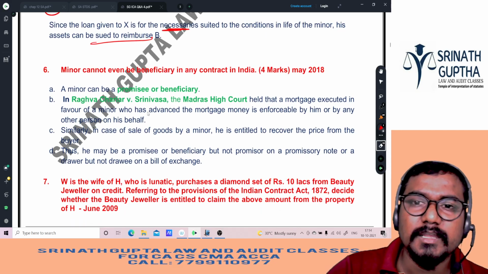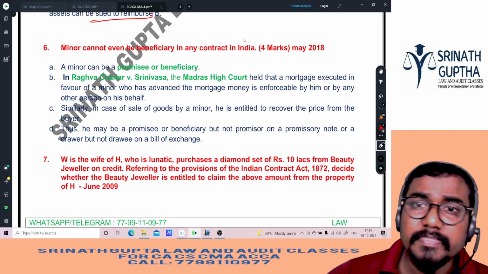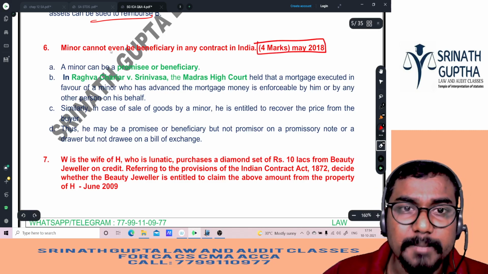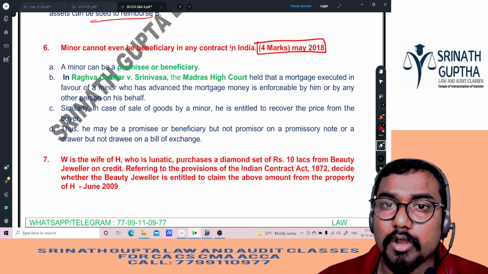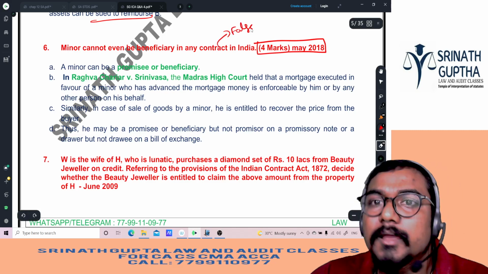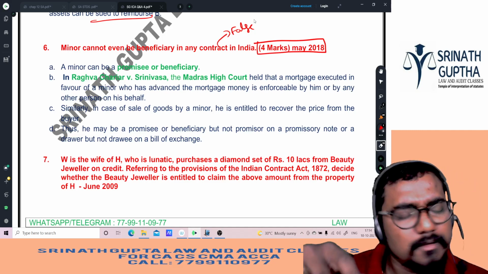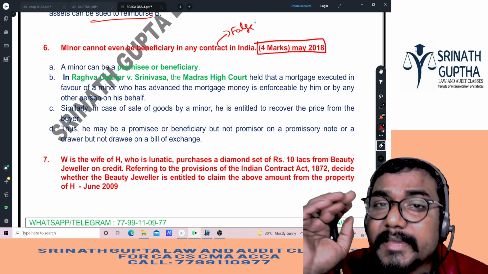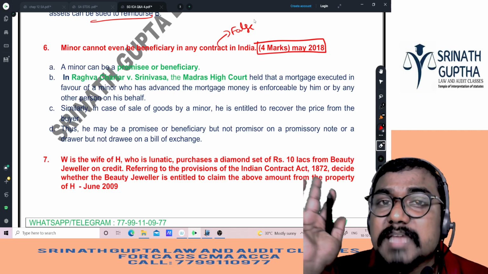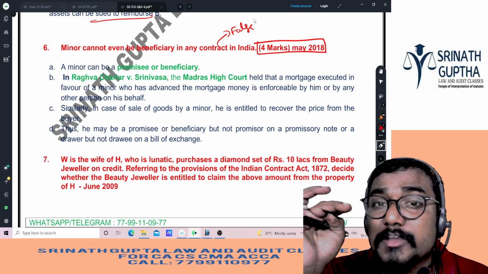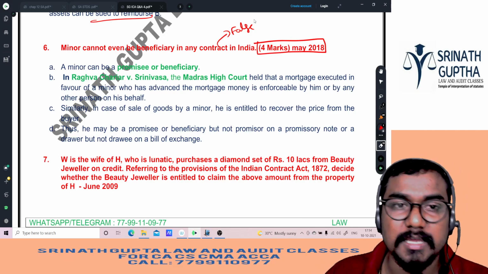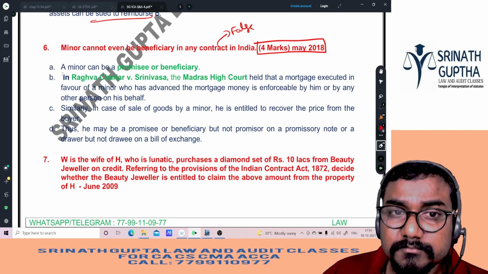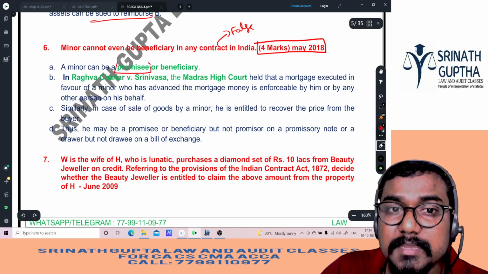Same question, beta. Next question, beta. This question was asked in 2018 for 4 marks. How many marks, sir? 4 marks. Minor cannot even be a beneficiary in a contract. The answer is wrong, beta. That is false. Minor can be a beneficiary. He can have the benefits but not the obligations. Minor can be a promisee to receive. Minor cannot be a promisor to give. Minor always stands only in which position, beta? A beneficial position but not an obligatory position. See, the statement that a minor cannot even be a beneficiary is wrong. Minor can be a promisee or beneficiary.